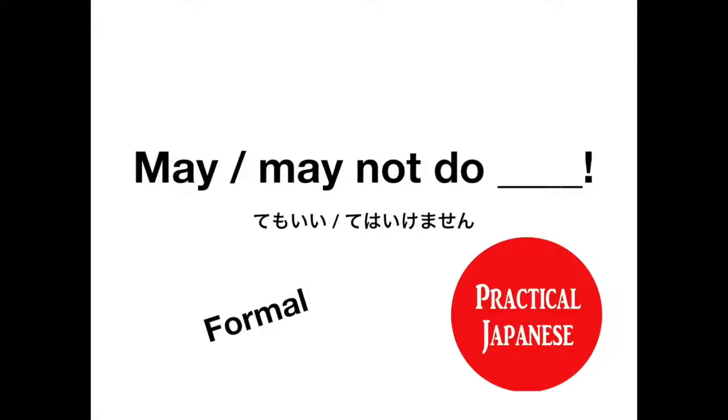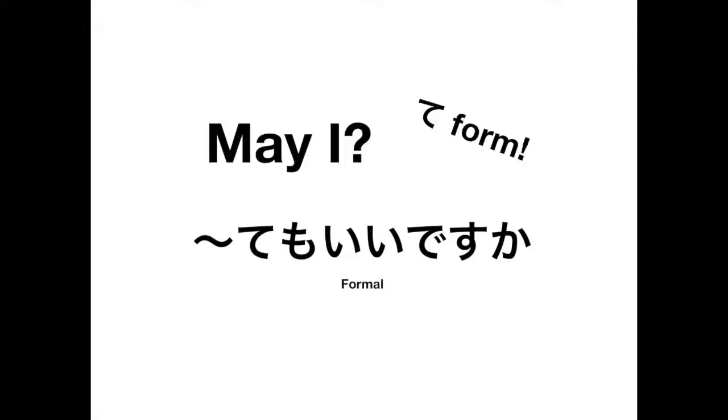Okay, so we're just going to jump right into the formal version first, and we are starting with may I. And the key thing I want you guys to remember is te form. So if you haven't learned te form yet, or if you forgot how, just need a review, please be sure to check out that video first and make sure you have te form down, because we're going to need that in order to understand how to conjugate this and use this grammatical structure correctly.